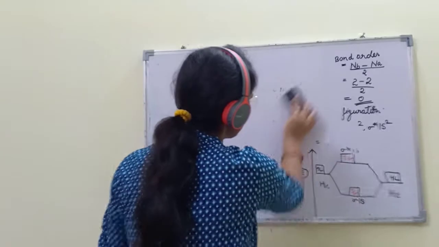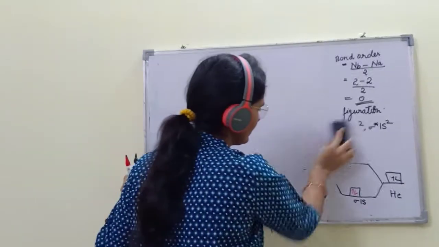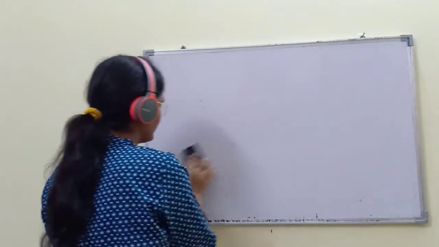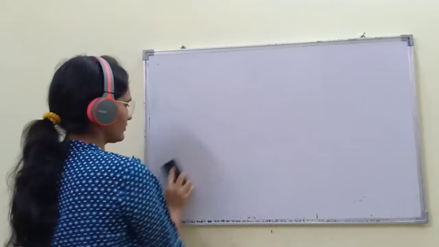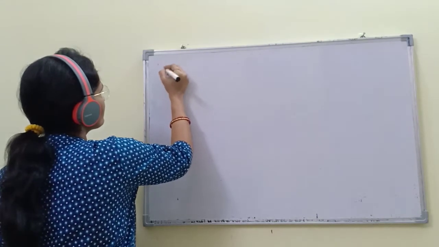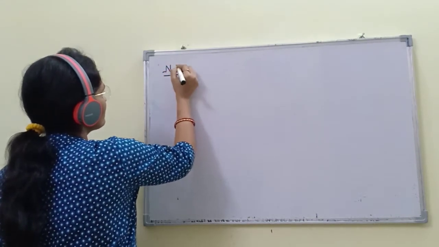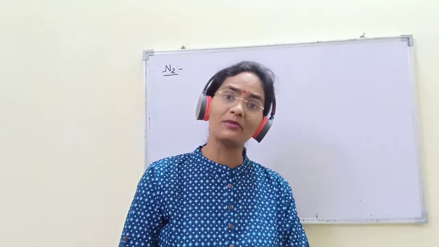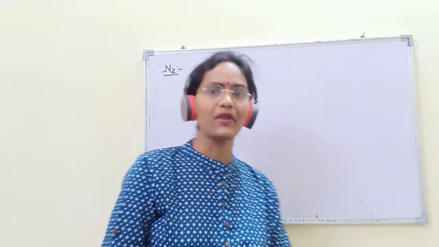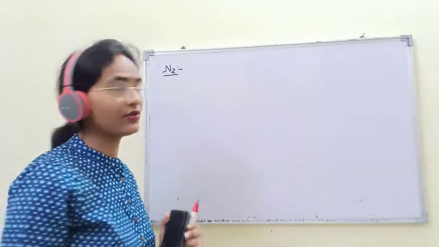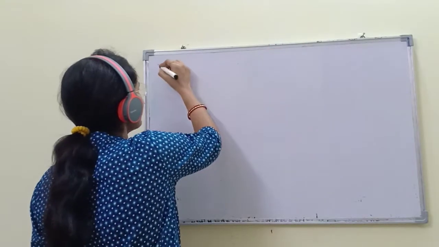Now we will discuss the nitrogen molecule, the N2 molecule. You can draw the energy level diagram of helium, beryllium, lithium, boron. Right now I am going to tell you about the nitrogen molecule, which is a very important one.